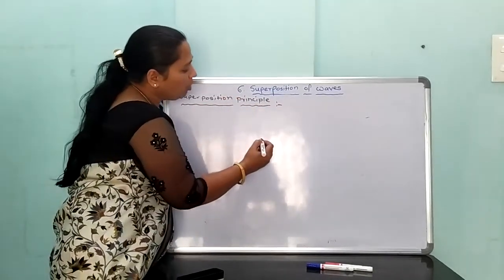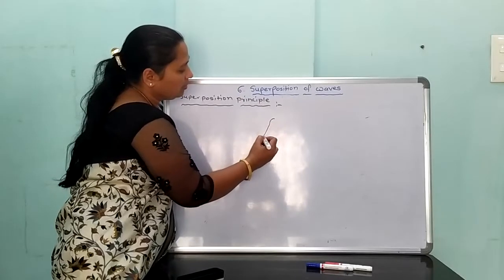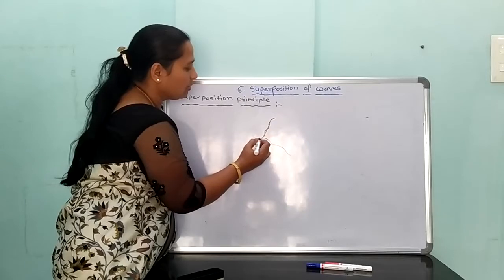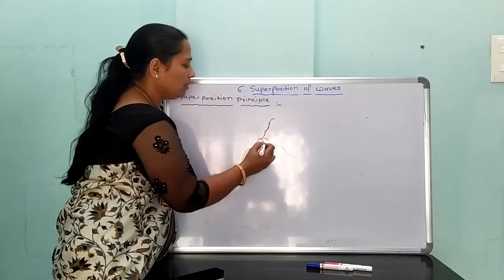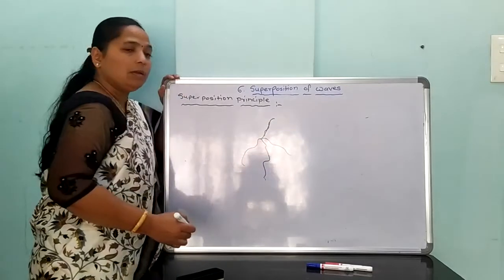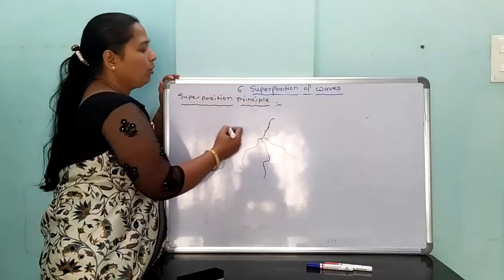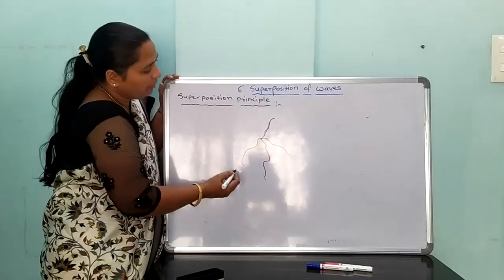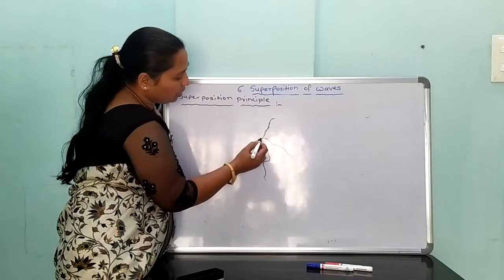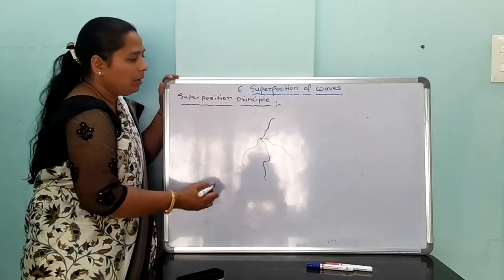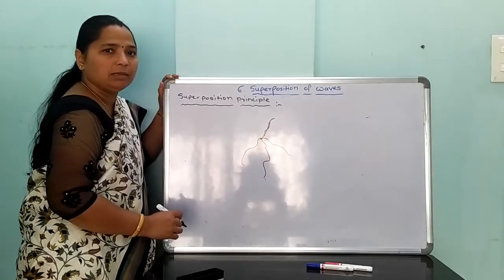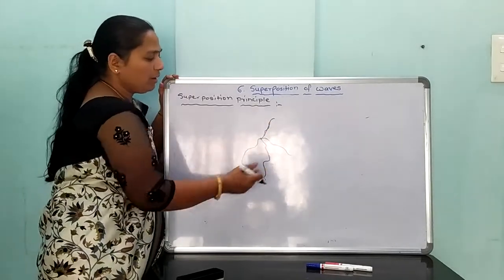When two or more waves pass through a common point, each wave produces its own displacement in the presence of the other.